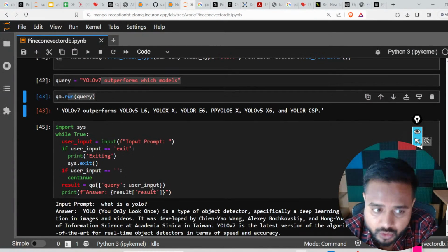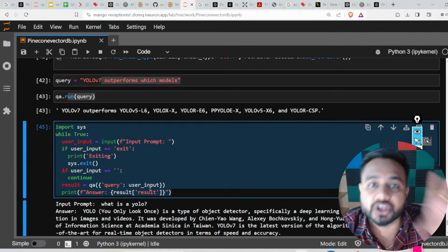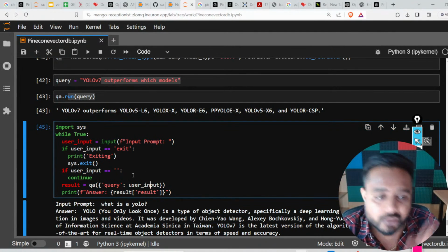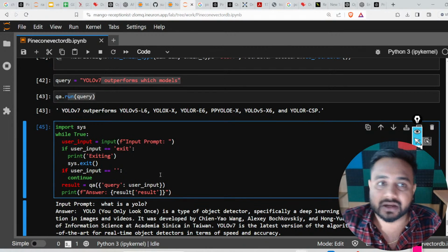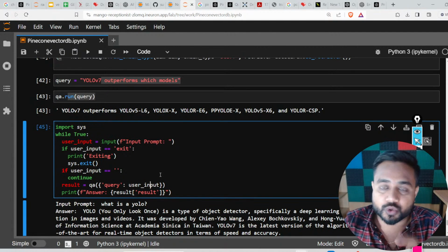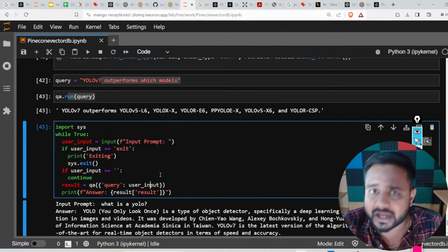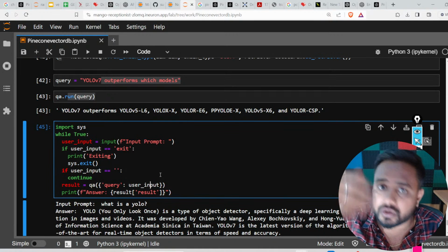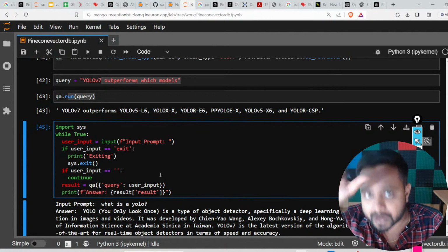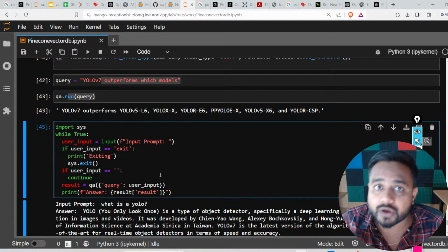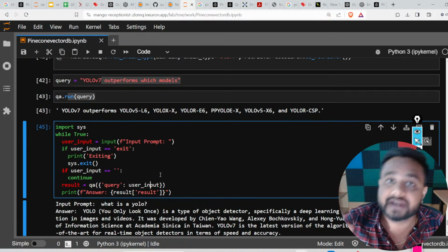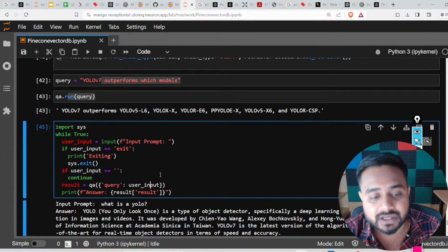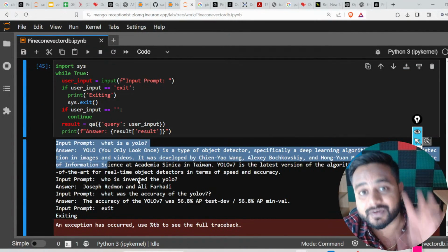Now let me scroll down. Here I have created a simple QA system based on this particular PDF, you can call it PDF QA, PDF question answering, whatever. Whatever PDF you upload, from whatever PDF you collect the data, based on that you do question answering, and based on a similarity score it finds a vector and gives you the response. You can see it is working fine for me, and I hope it is working for you as well.